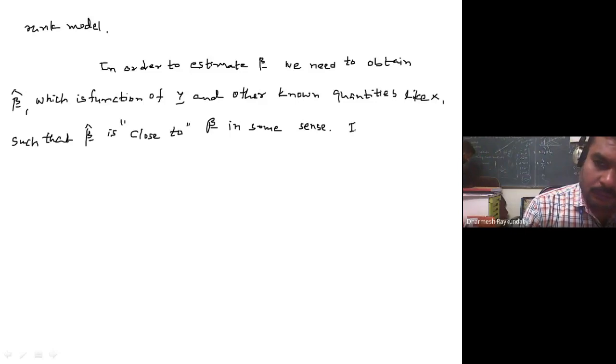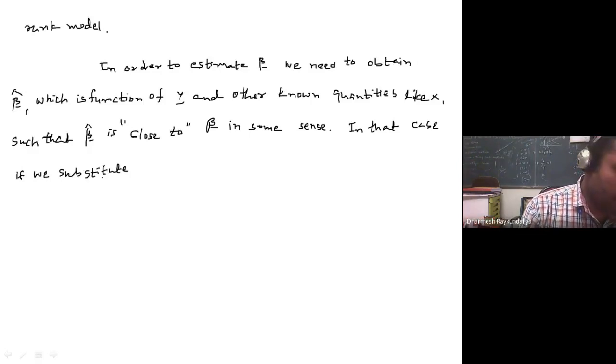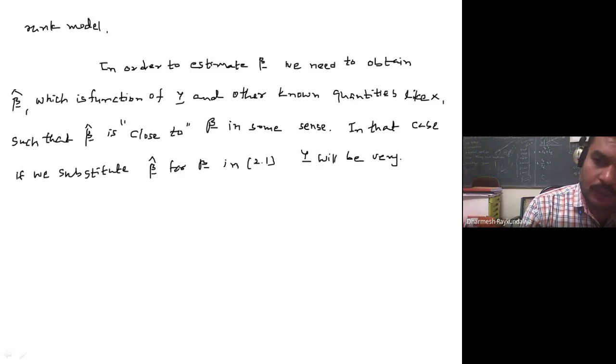So in that case, if we substitute beta cap for beta in 2.1, y will be very close to x beta cap.